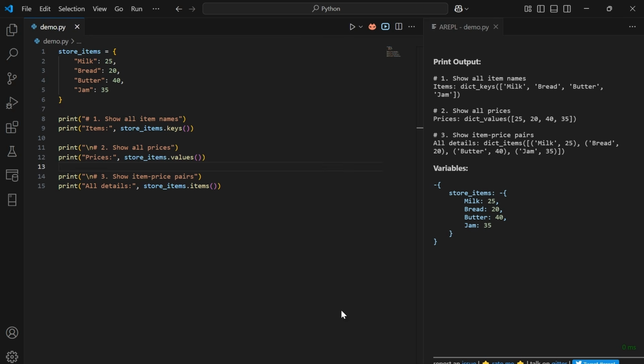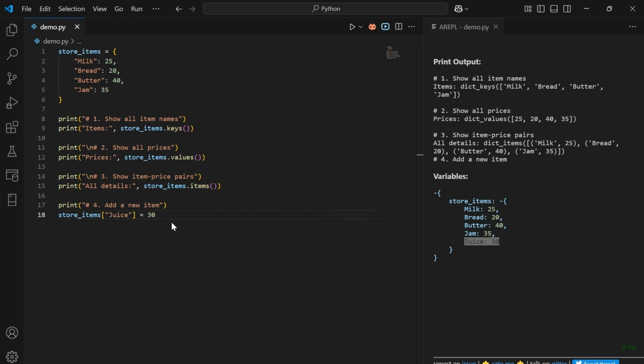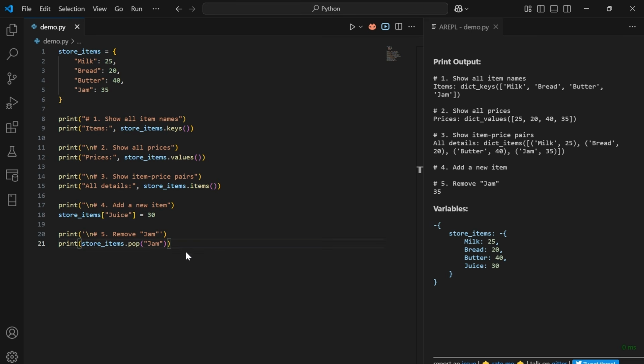Next, in order to add a new item to the dictionary, we need to use store_items. Within the square brackets, we need to mention the key, that is juice in this case, equal to 30 as a value. So this line will add juice and 30 as a key-value pair within the existing dictionary. In order to remove an item from the dictionary, we need to use the dot pop method. So store_items.pop of jam will remove the item jam from the dictionary. After the removal, this is the result.